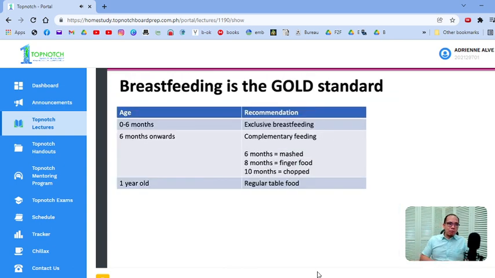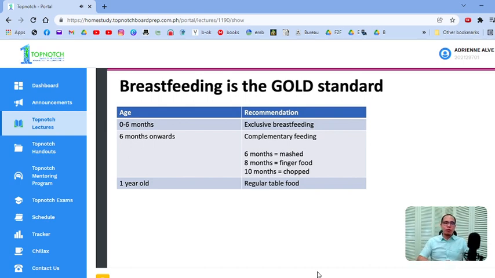Okay? Again, remember, breastfeeding is the gold standard. Exclusive breastfeeding. Okay? It's free, it's safe. There's a lot of benefit to it as compared to formula where it's expensive. It increases the chances of infection, gastroenteritis, pneumonia. It also increases the risk of developing asthma, hypertension, so forth and so on. So for the first 0 to 6 months, it should be exclusive breastfeeding. But do not forget, okay, 6 months onwards, you have to start your complementary feeding.